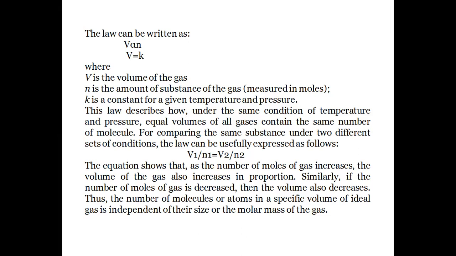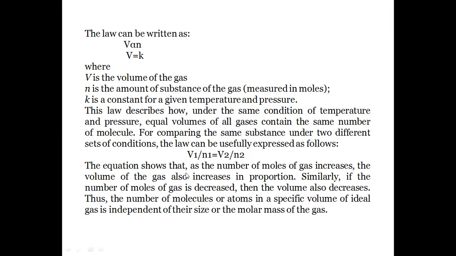For comparing a substance under two sets of conditions, the initial condition and final condition, we get the equation V1 by N1 is equal to V2 by N2, where V1 is the initial volume of a gas, N1 is the initial number of moles, V2 is the final volume of a gas, N2 is the final number of moles.